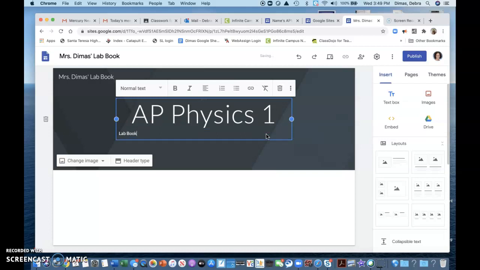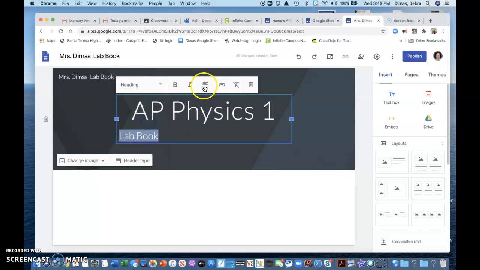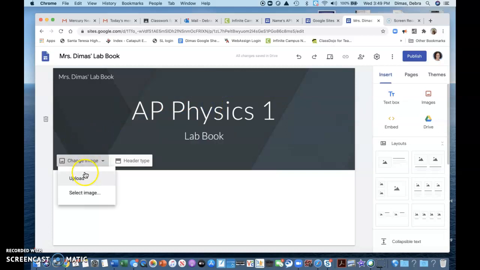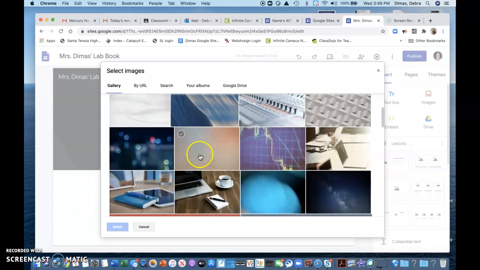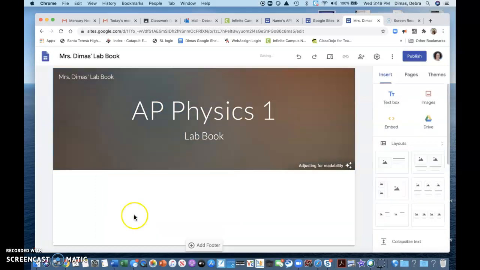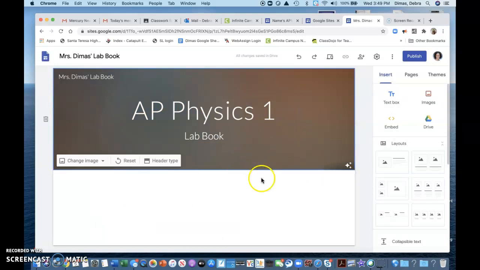But I don't like how it made it look tiny down there, right? So I can click on that and I can change the size and I can center it. I can also change this image so it's like black. Why do I want it to be black? You can upload your own picture, or you can pick something that just makes you feel good. So maybe I like that one, so I select it. Oh, I like that so much better. You can adjust for readability, and so it will just make it easier to read. I can add pictures to this if I want to, but that would be the minimum.